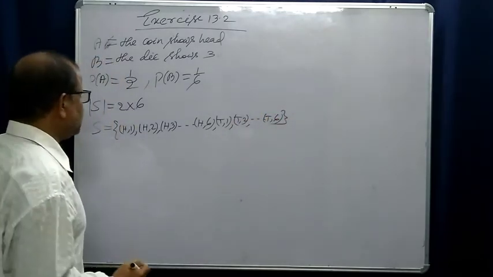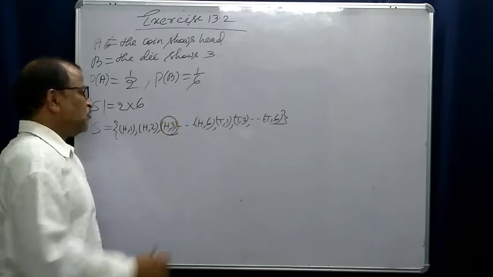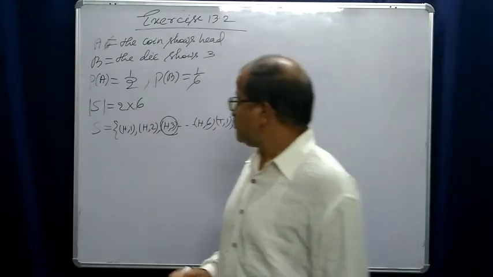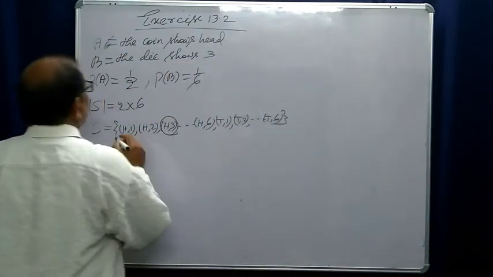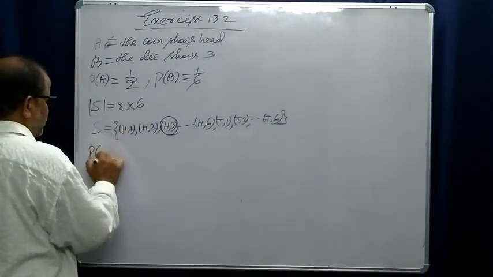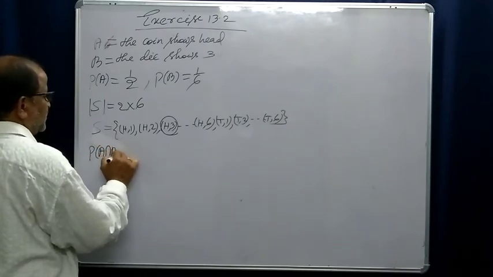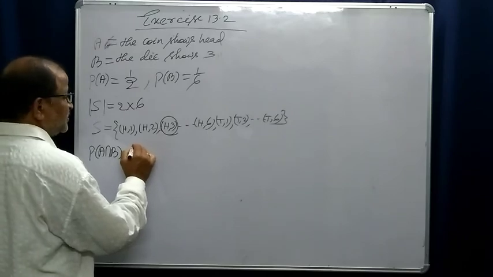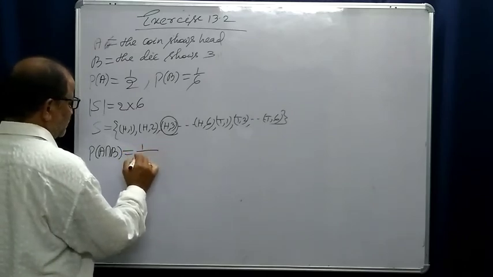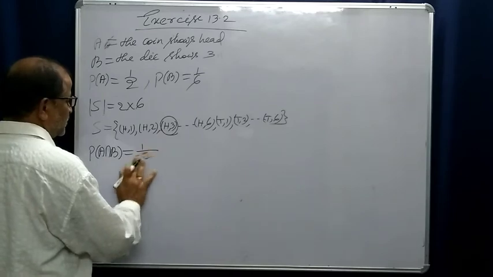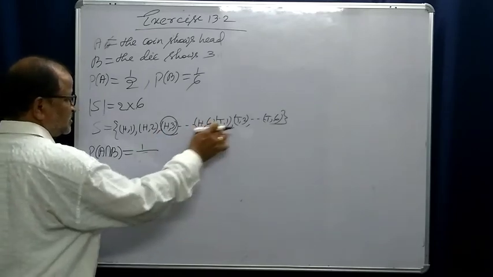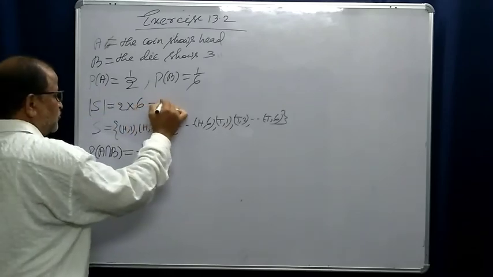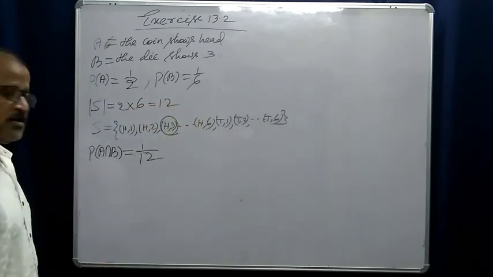Out of these, only one case has head and 3. So probability of A intersection B is 1 by 12, since the cardinality of the sample space is 6 plus 6, that is 12.